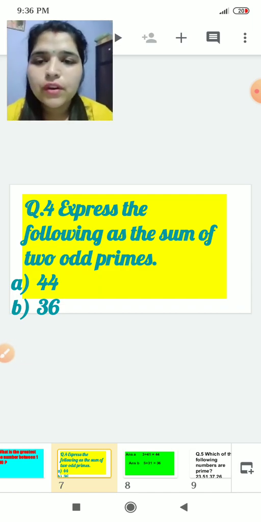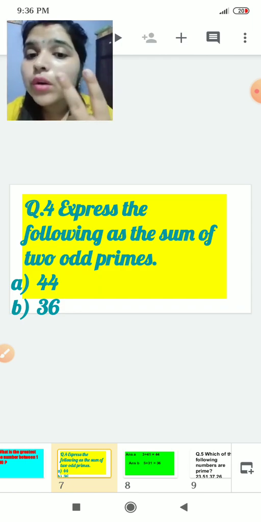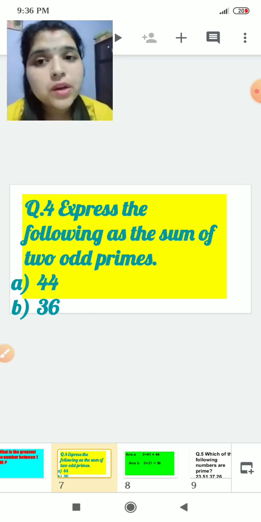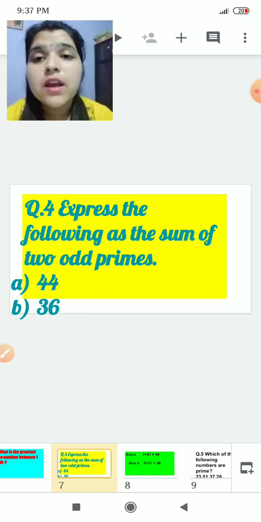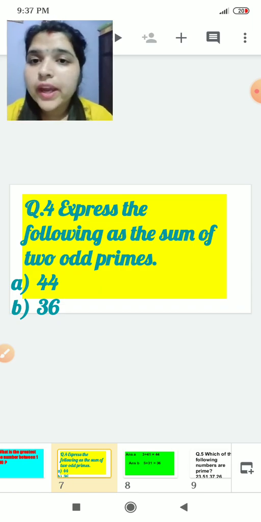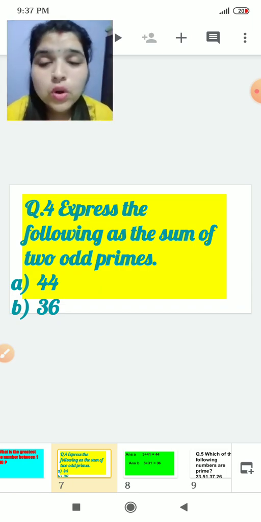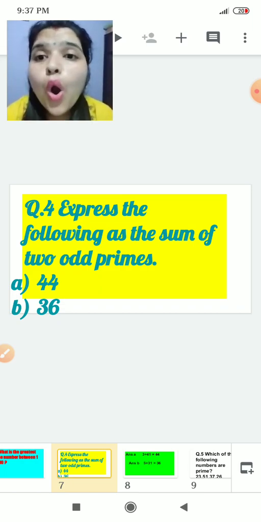Express the following as the sum of 2 odd primes. What are odd primes? Odd primes means the numbers which are prime and also odd. Okay class, in our previous video I told you that except 2, the rest of the numbers in prime numbers are odd numbers.